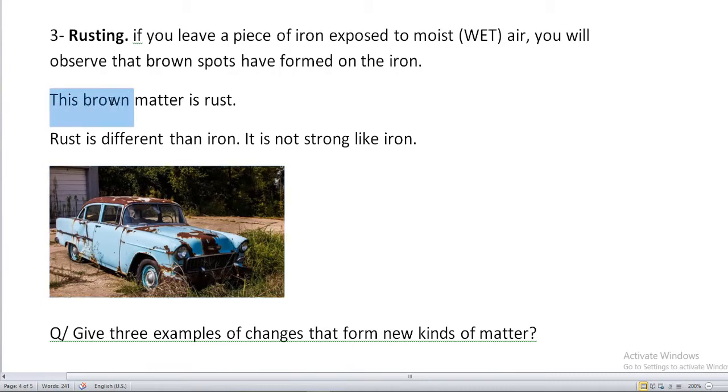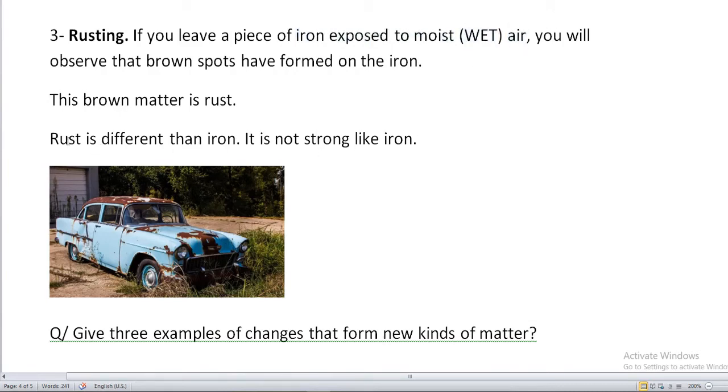This brown matter is rust. This is rust. It's a new kind of matter. It is formed by what? By rusting. So rust is formed by rusting. And how does rusting happen? It happens by exposing iron to moist air, to wet air.